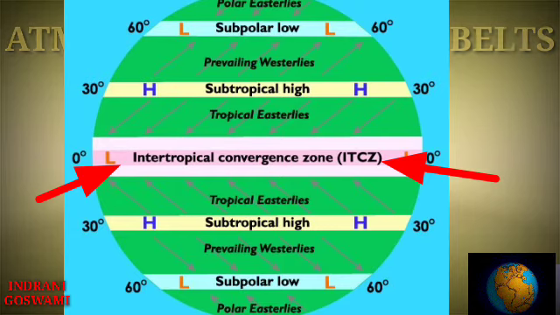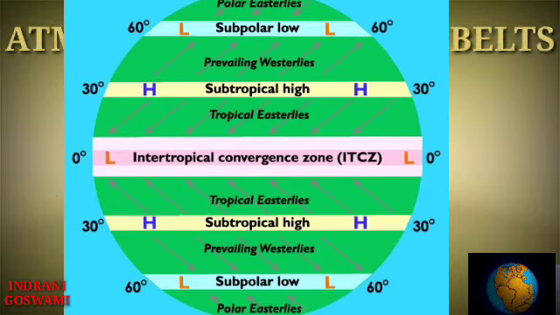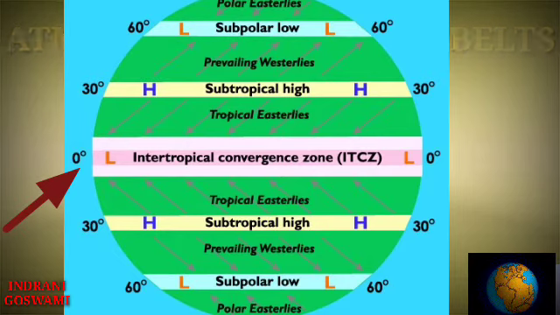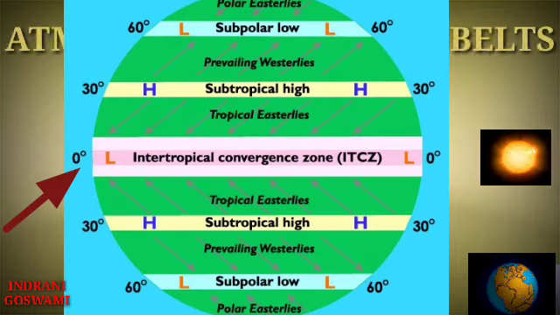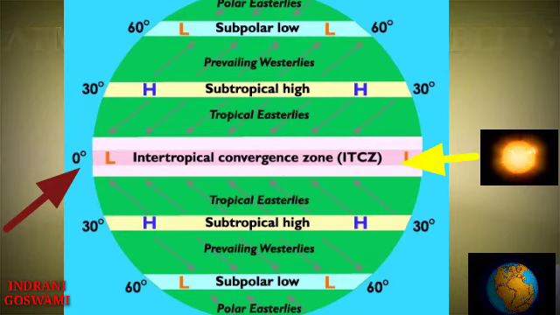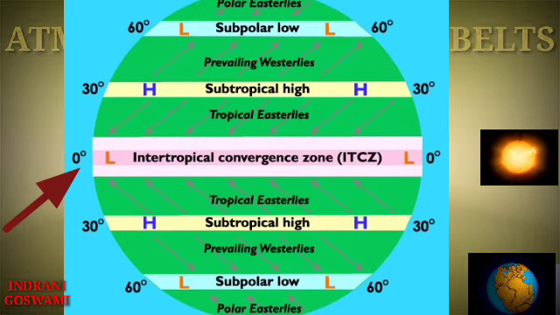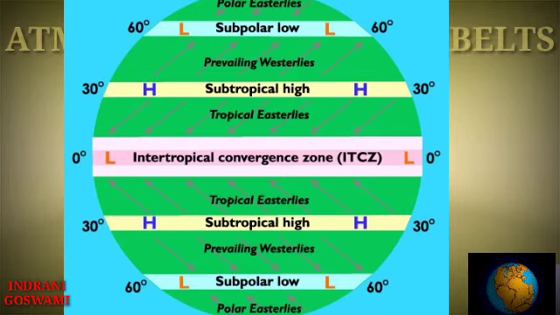Now let's move on to the pressure belts one by one. First it is the equatorial low pressure belt. As I told you, this equator is getting a 90-degree angle of sunlight, so the temperature remains very high and that's why the air pressure is very low. From which to which latitude can we find this belt?